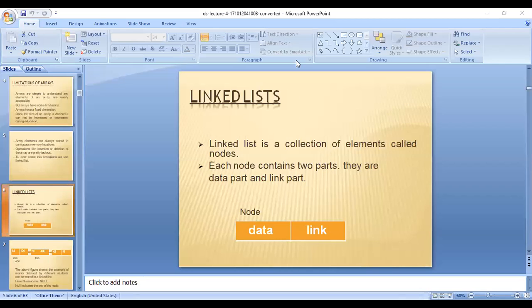So previously I told you about continuous memory locations and non-continuous memory locations.